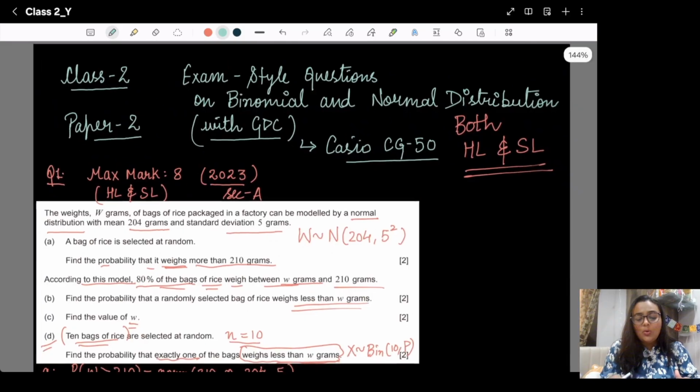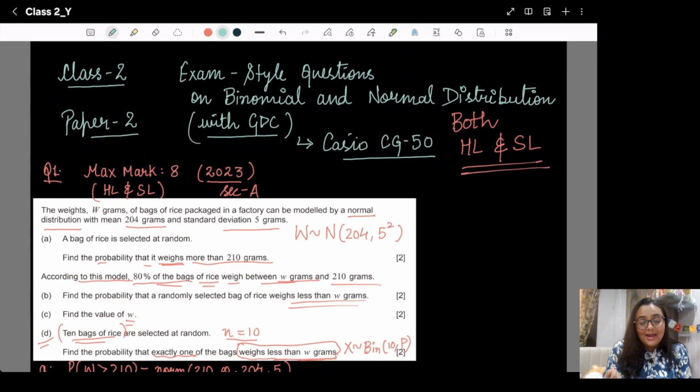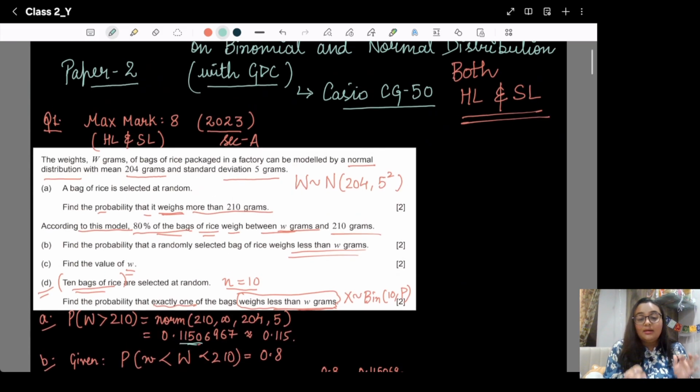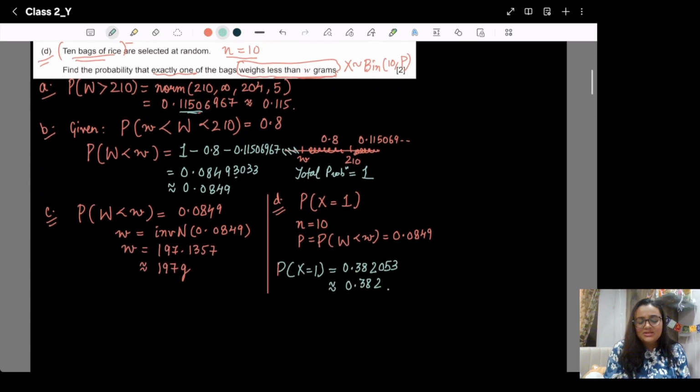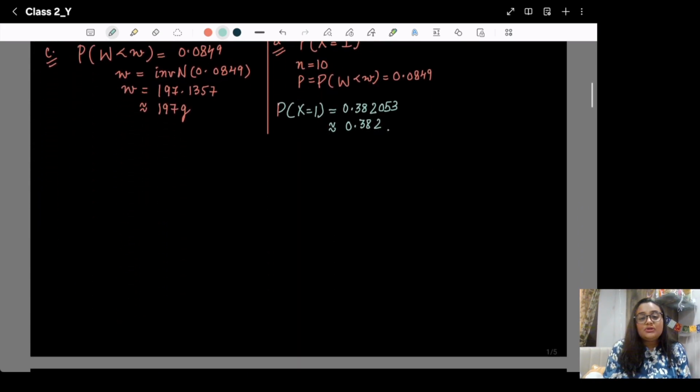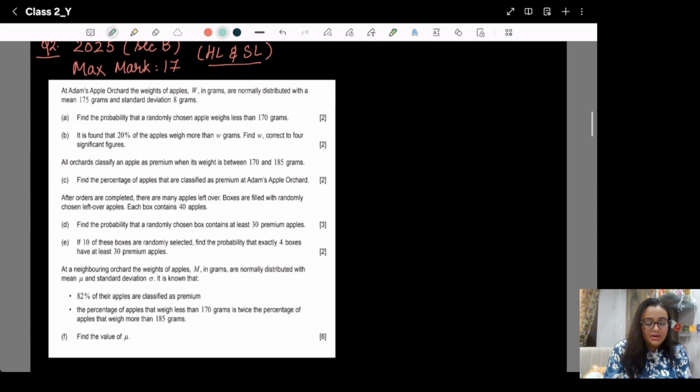We only need to focus on the key lines instead of reading and focusing on the whole question. Just focus on the key lines and solve it easily using your GDC. So let's move to question number 3.